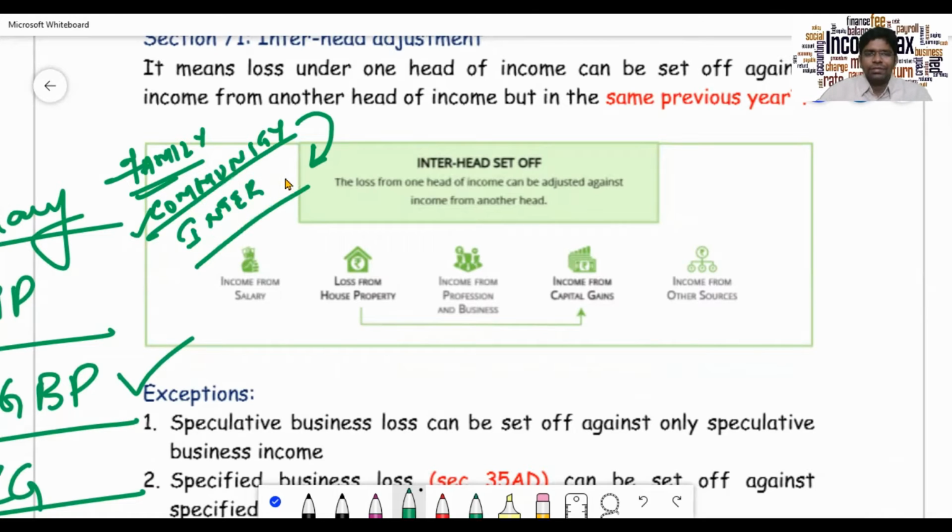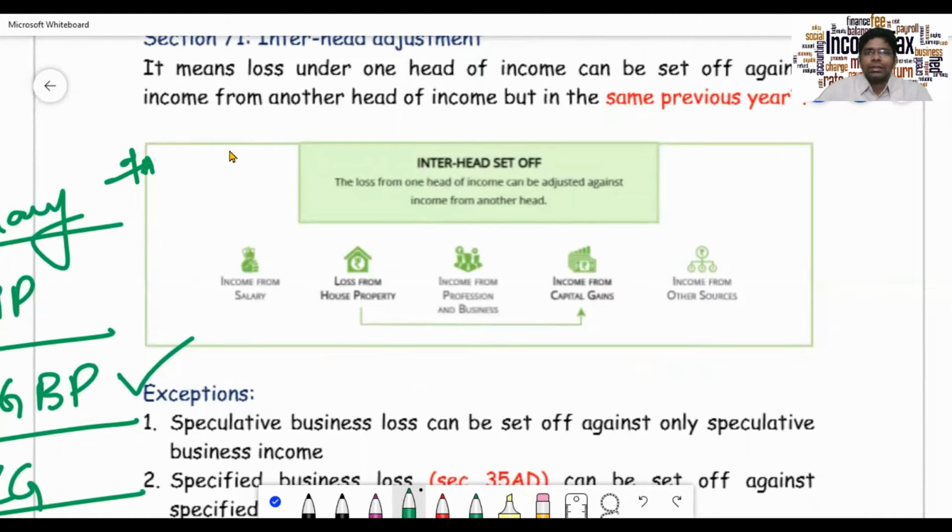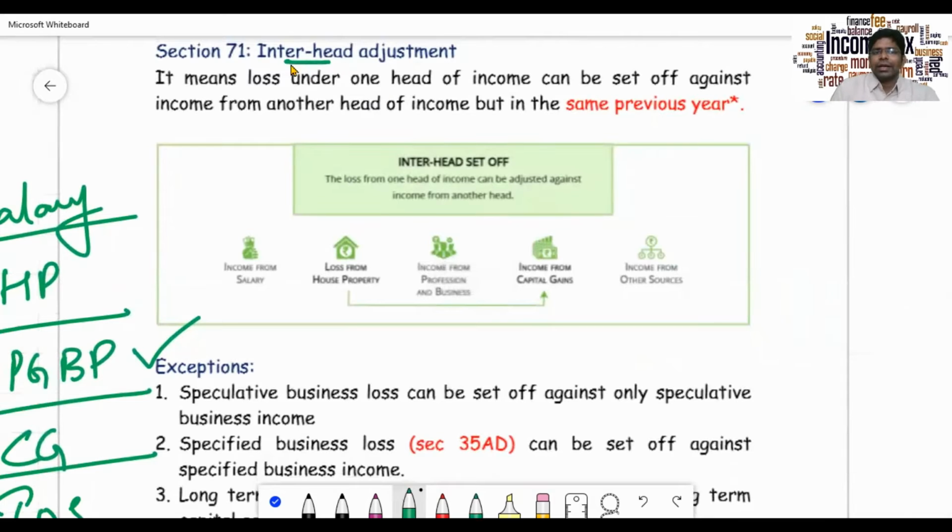Similarly, the first step is you will search for a gain in your particular head only. And if you don't have a gain in your particular head, then you will go and search in another head. So inter-head adjustment means loss under one head of income can be set off against income from another head of income, but in the same previous year. For example, as I already told you, you have business one, business two.